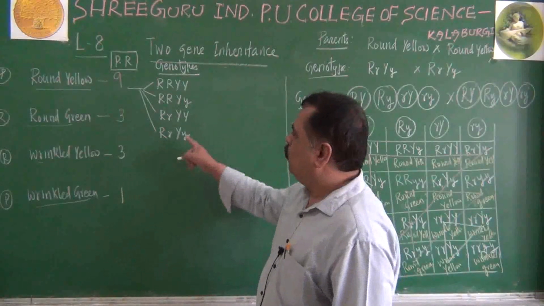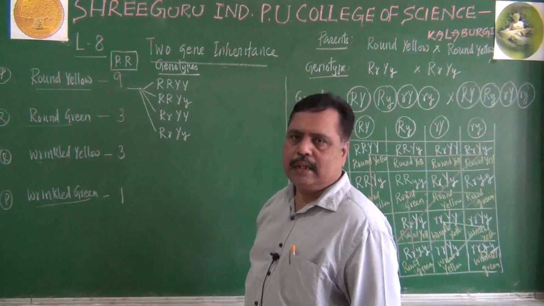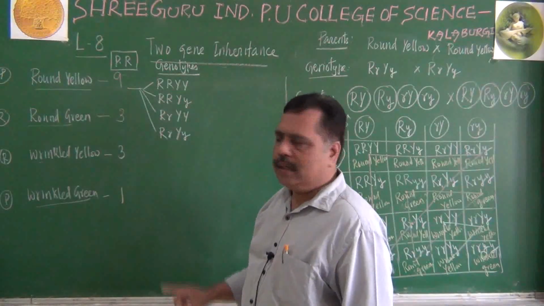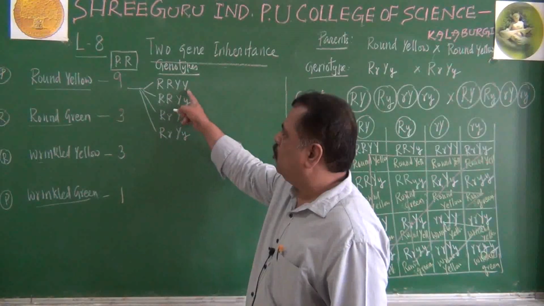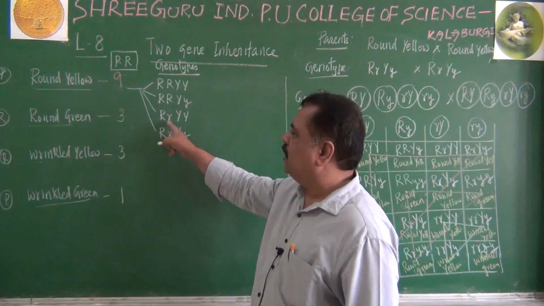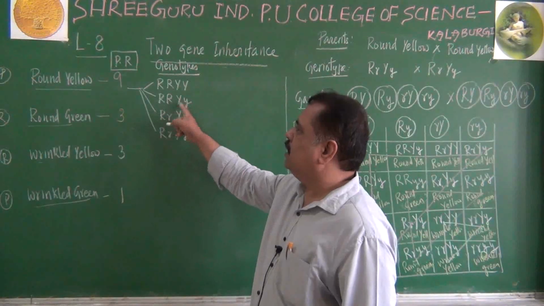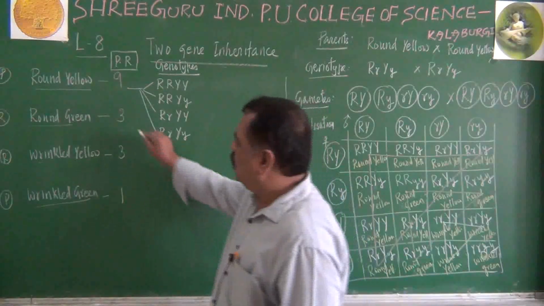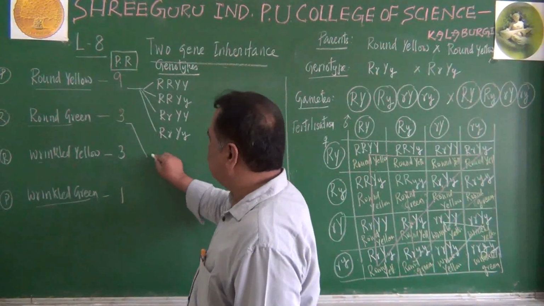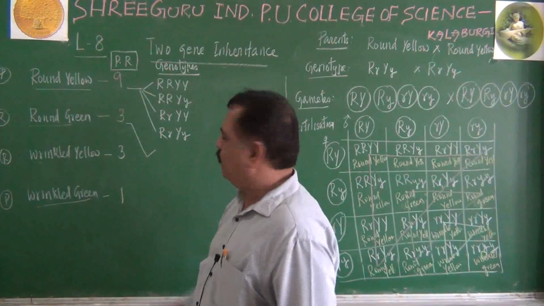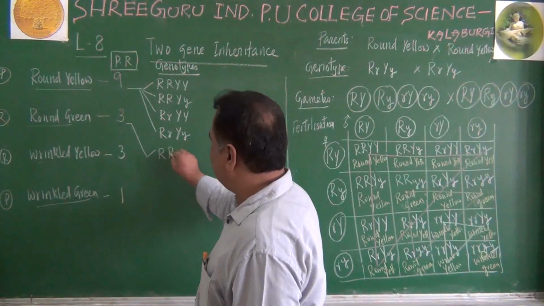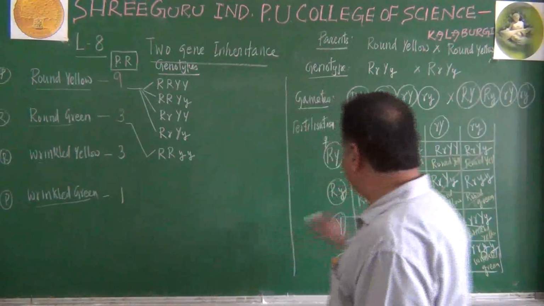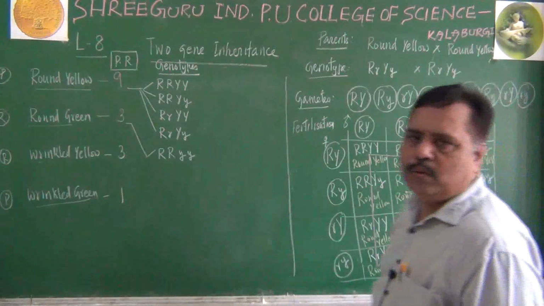Yes or no? 4 possible genotypes are there for round yellow. But how many in number will there be? 9. How many genotypes are possible? Double homozygous, double heterozygous, single heterozygous, single heterozygous. In that way we can get this round yellow. What about these 3 individuals? Who are there? Round green. Round green can be capital R, small y, small y. Green means 2 small y should be there. I made a mistake here, so round green we have to remember.